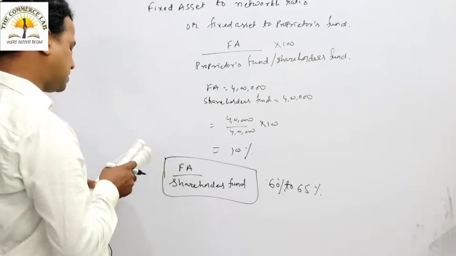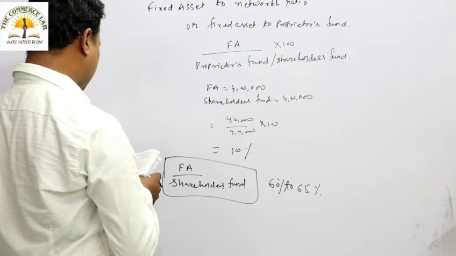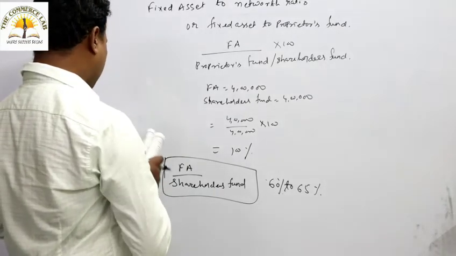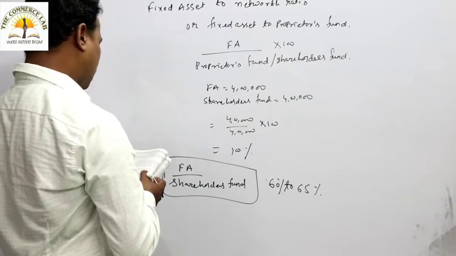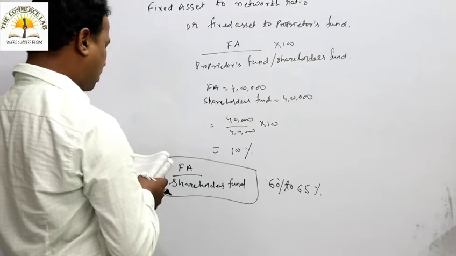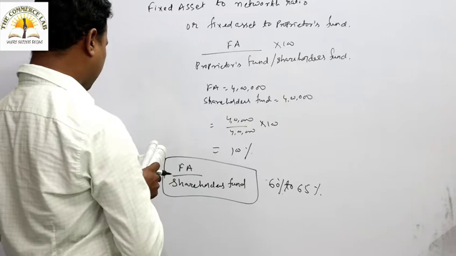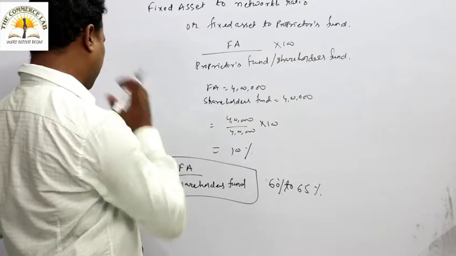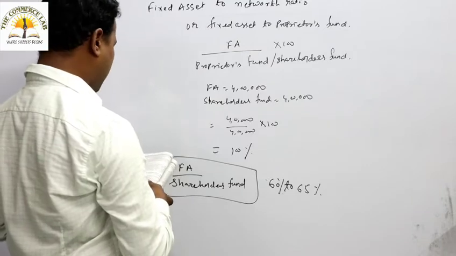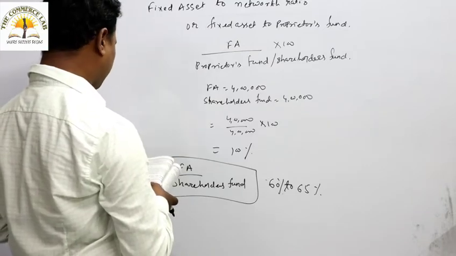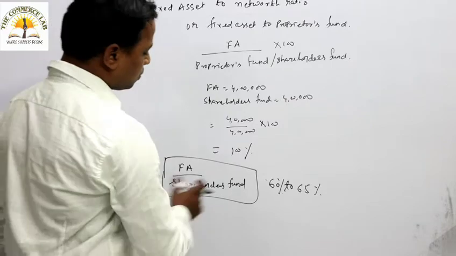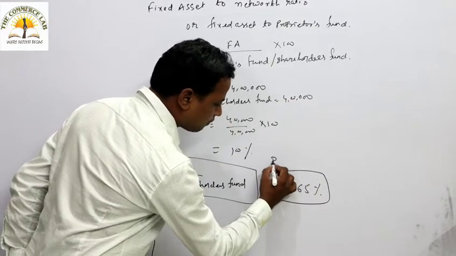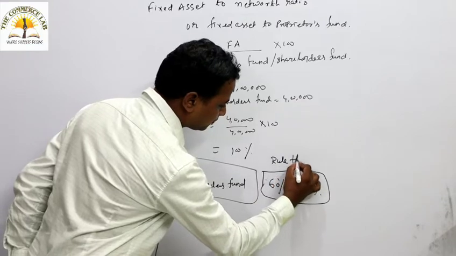If this ratio is less than 100%, it implies that own funds are more than the total fixed asset and part of the working capital is provided by the shareholders fund. Okay, then if the ratio is more than 100, it implies that own funds are not sufficient to finance the fixed asset. These are the important things. This is the rule of thumb for this.